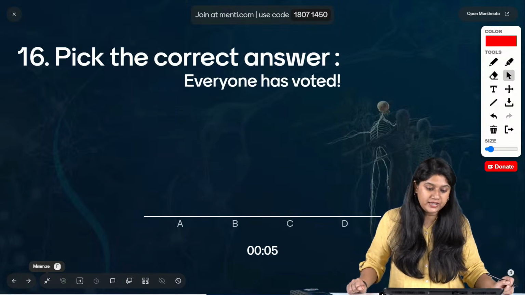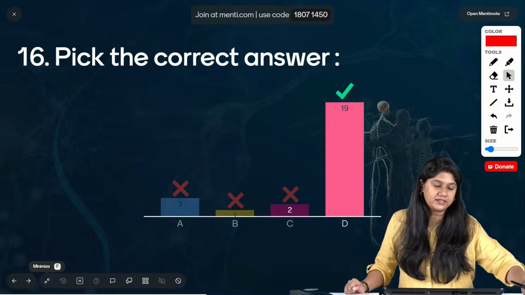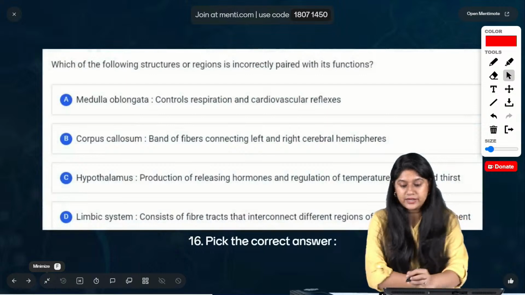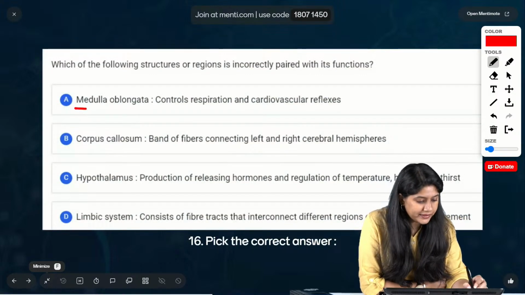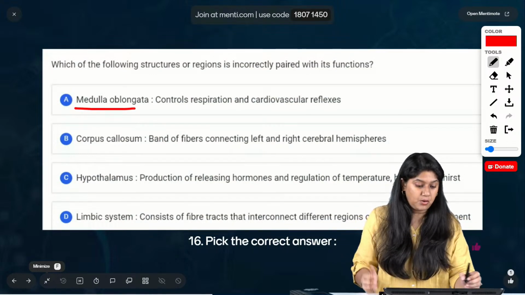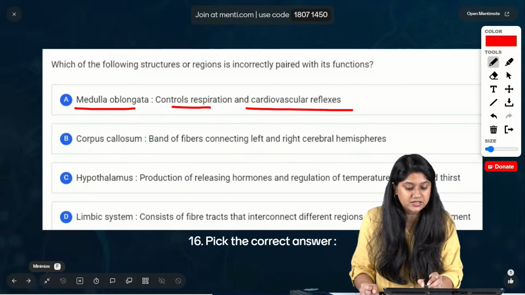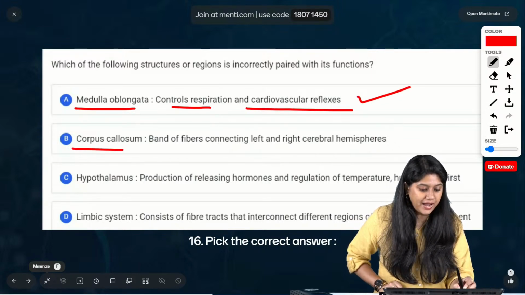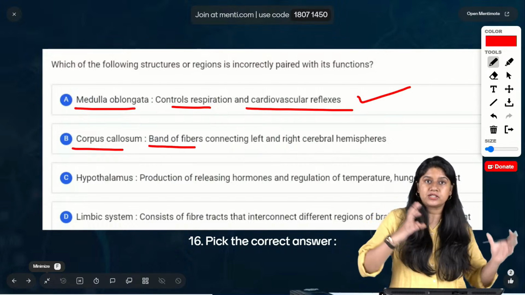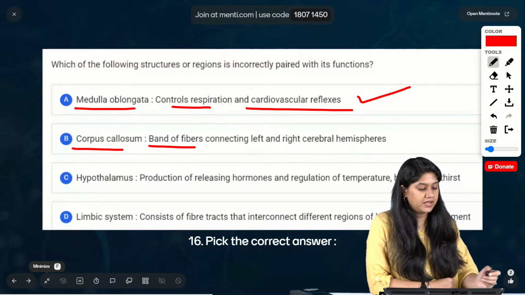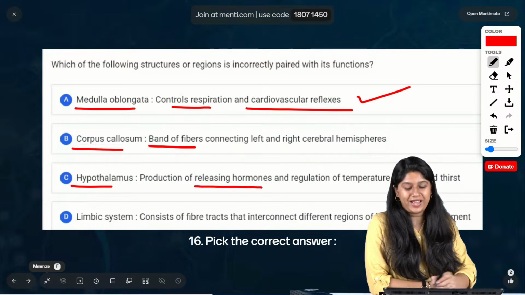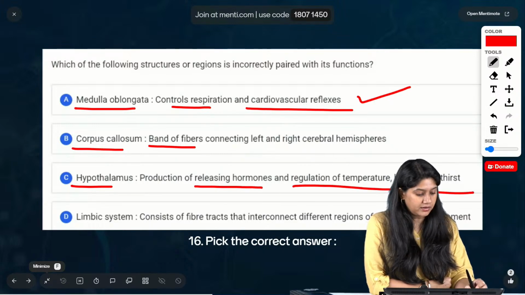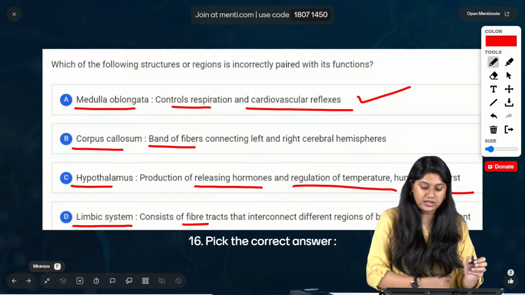We have to find the incorrect thing, right? So option number D is the correct answer. See, medulla oblongata, definitely it is the one that controls the respiration and the cardiovascular reflex. We know this is correct. Corpus callosum, band of fibers connecting the left and right cerebral hemisphere, is also correct. Hypothalamus, production of releasing hormone and regulation of temperature, hunger and thirst. And limbic system, भाई ये काम नहीं करता है. Consist of a fiber tract नहीं है.